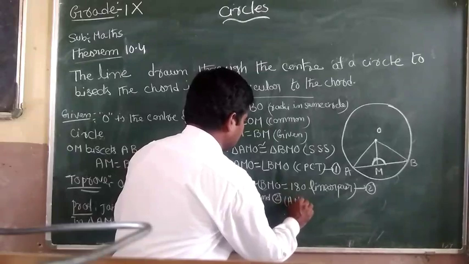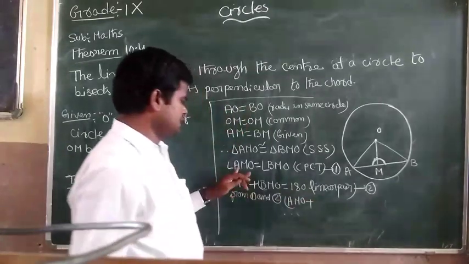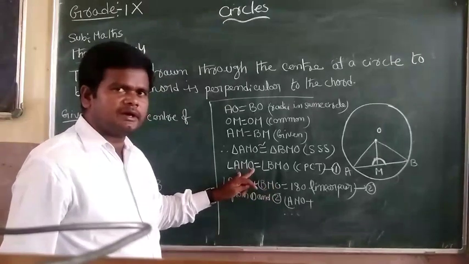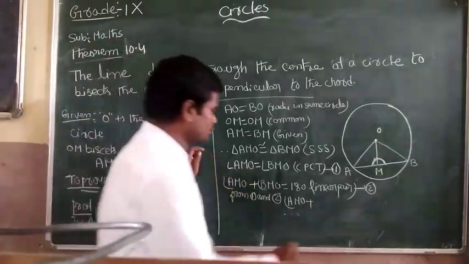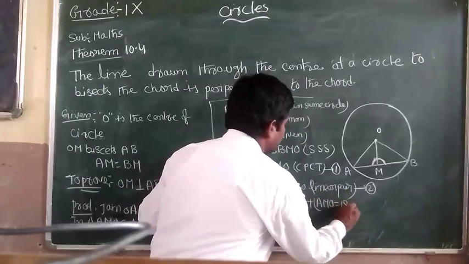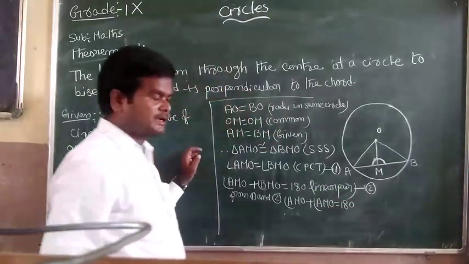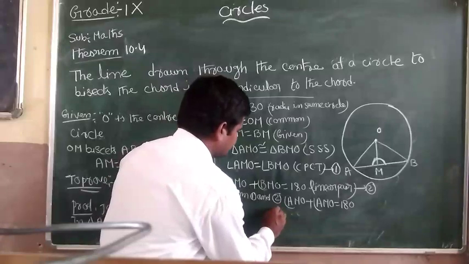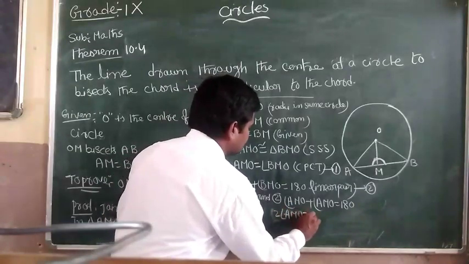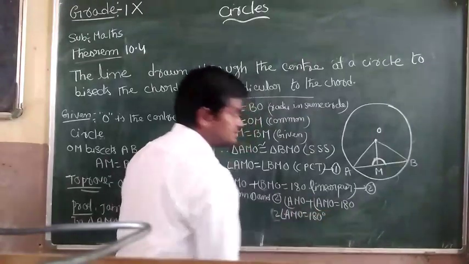So angle AMO plus angle AMO equal to 180 degrees. 2 times angle AMO equal to 180 degrees.